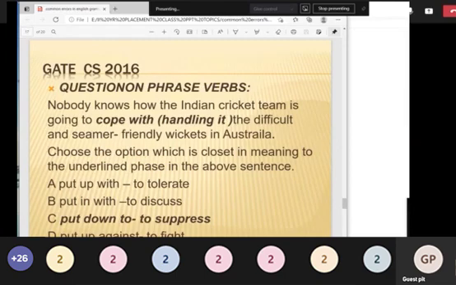Even two to three prepositions can be combined with the verb, and that is also a phrasal verb with a different meaning. It is actually a tough area, but if you at least try to memorize some phrasal verbs, you can guess the meaning and clear any competitive exam. So here the right answer is put down to suppress.